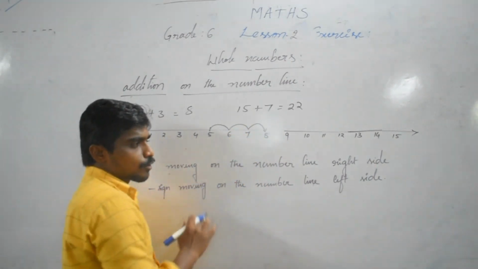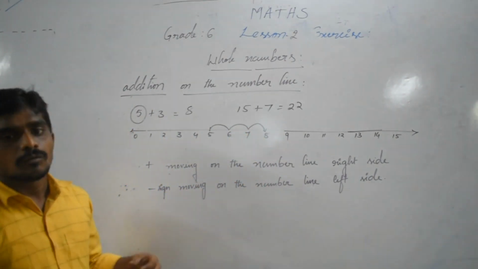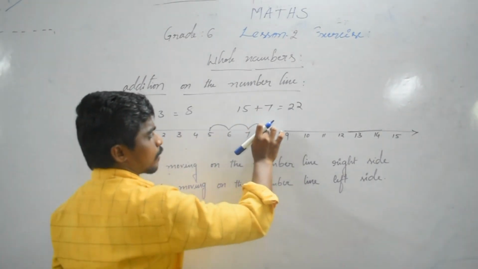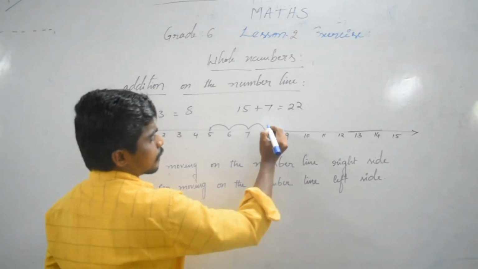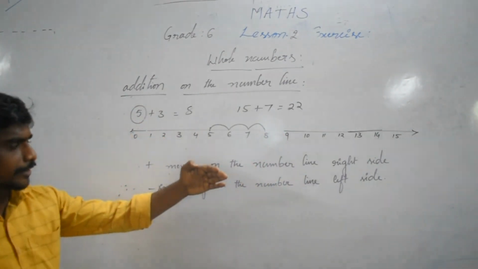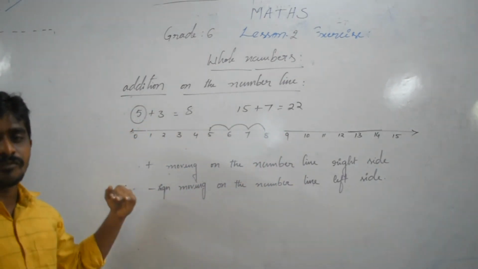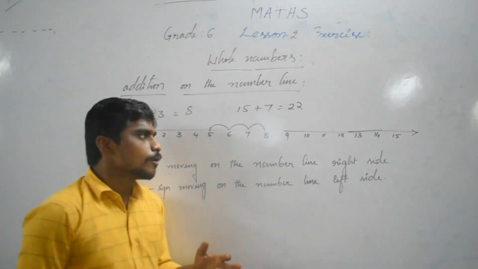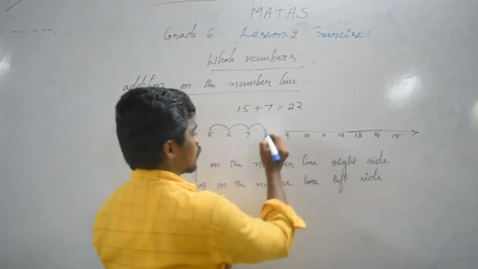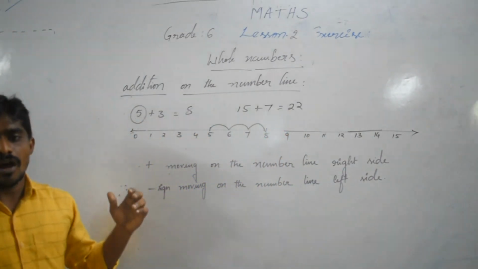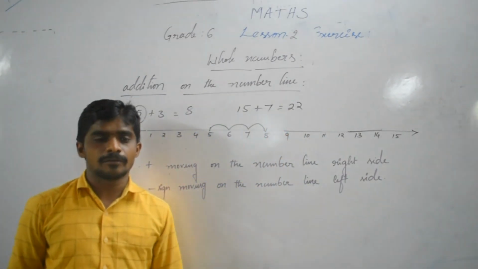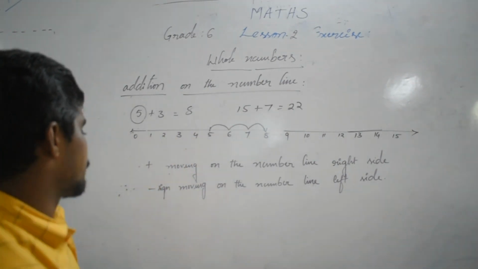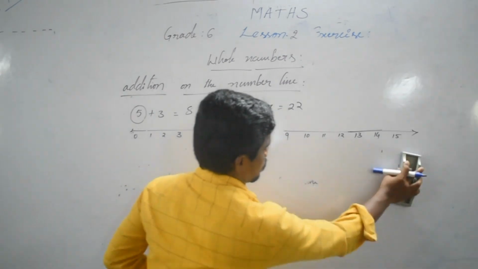Here the arrow is very important. Why? The arrow shows which side we are moving. If there is no arrow, are you moving from 8 to 5 or from 5 to 8? We don't know. So you keep an arrow here; the arrow shows you are moving to the right side. Next one, 15 plus 7.